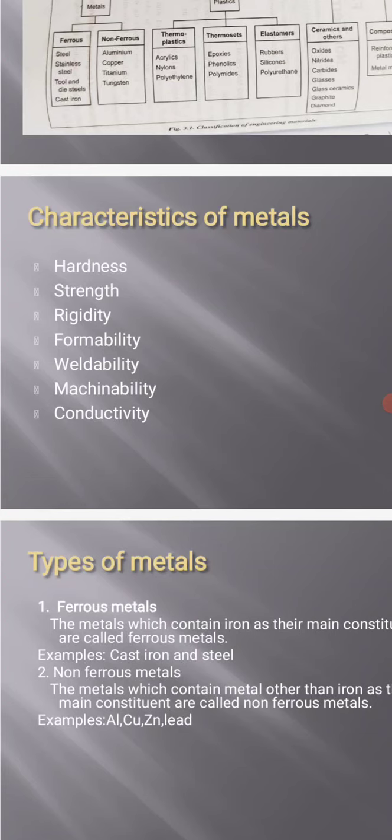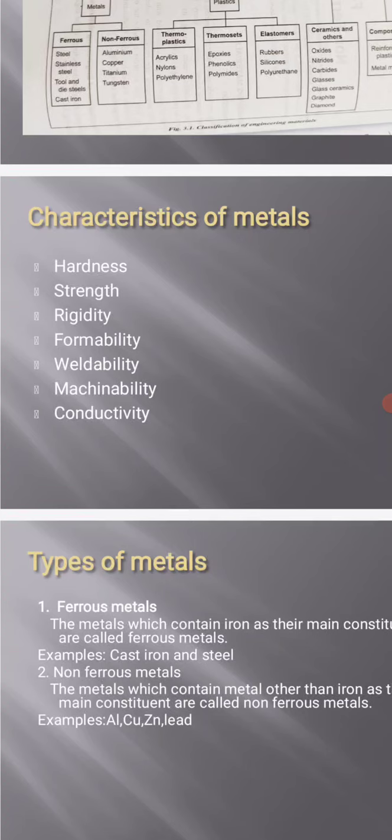Next is weldability. Weldability means the material should have the ability to undergo the welding process. It is easy to weld, so that we can join 2 materials and control the damage in the material. Next is machinability. The material should be easily machinable for grinding and polishing purposes.